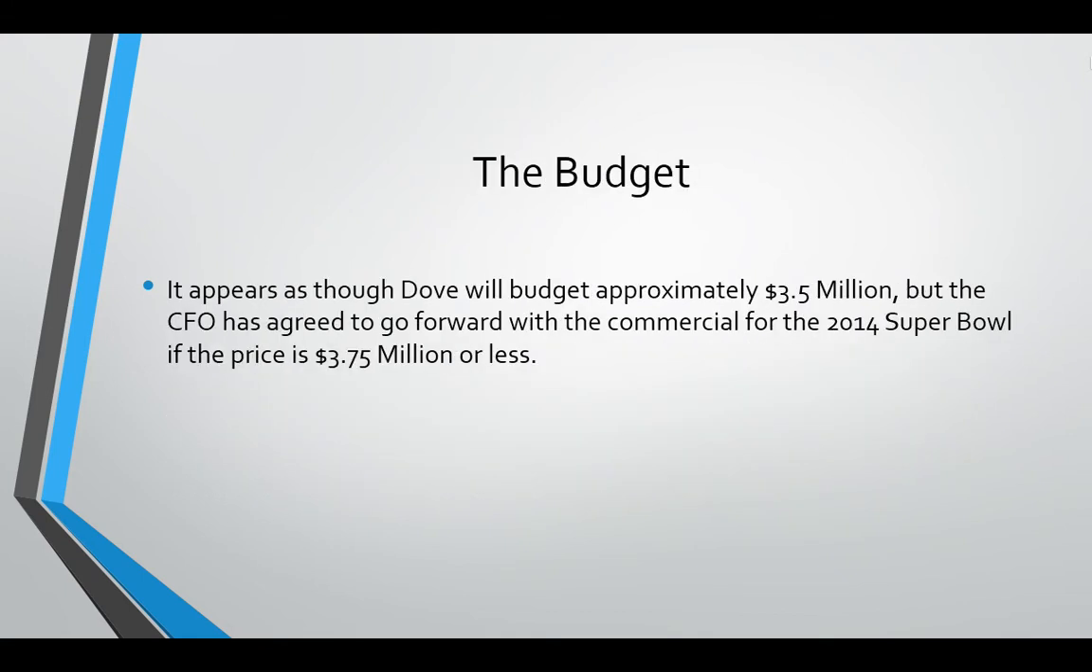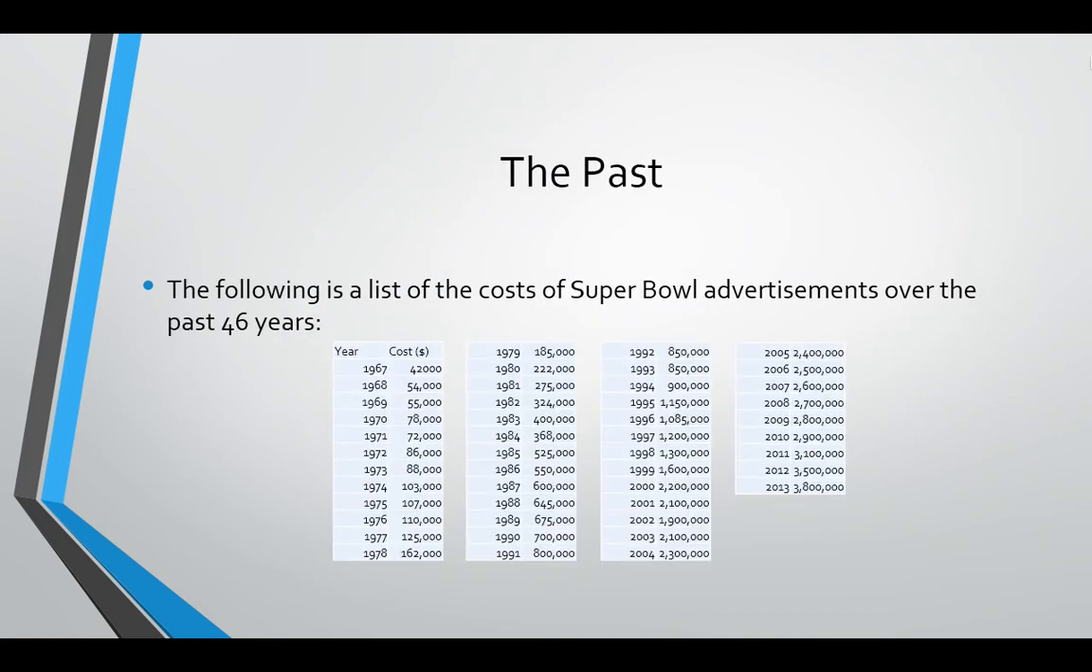So it appears that Dove has budgeted approximately $3.5 million for the next year's Super Bowl commercial, but the CFO has kindly agreed to move forward with it if it comes in at $3.75 million or less. Here's a list of the costs of Super Bowl advertisements over the past 46 years, dating all the way back to 1967.